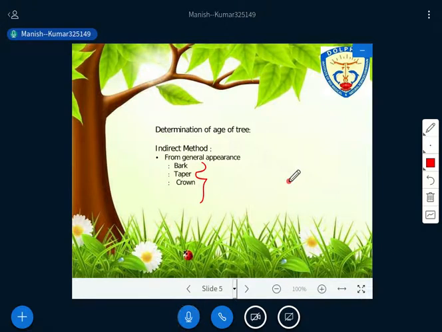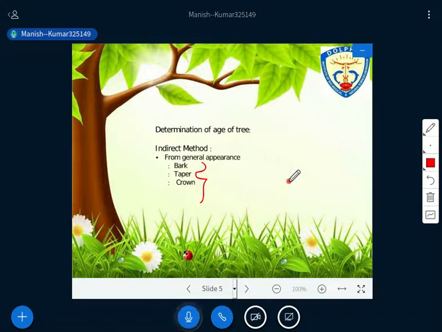So if you look at the younger stage, you will get more tapering than in the older stage. Then if you go to the crown, the size and shape of the crown need to be considered, because the size and shape of the crown has to change with age for some species. So these are the first general appearances. It means that by seeing the bark, taper or crown, one will be able to estimate the age of the tree.